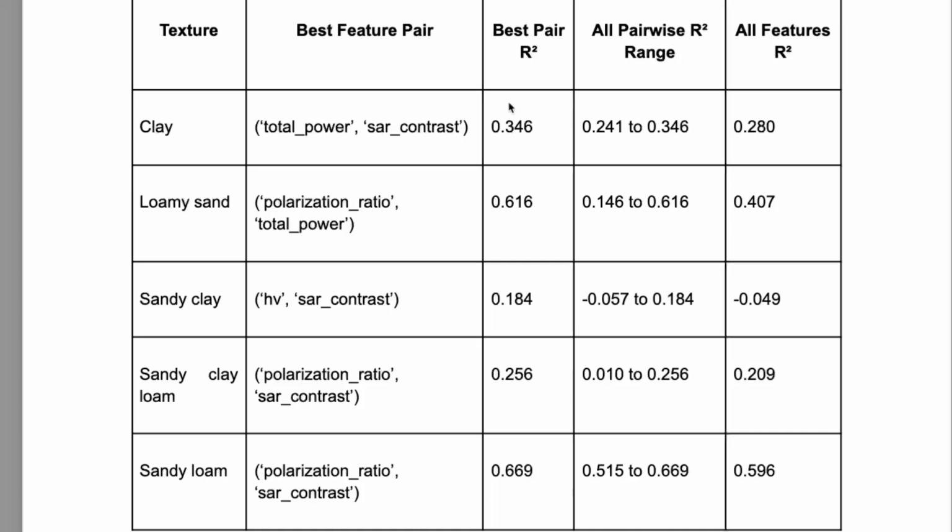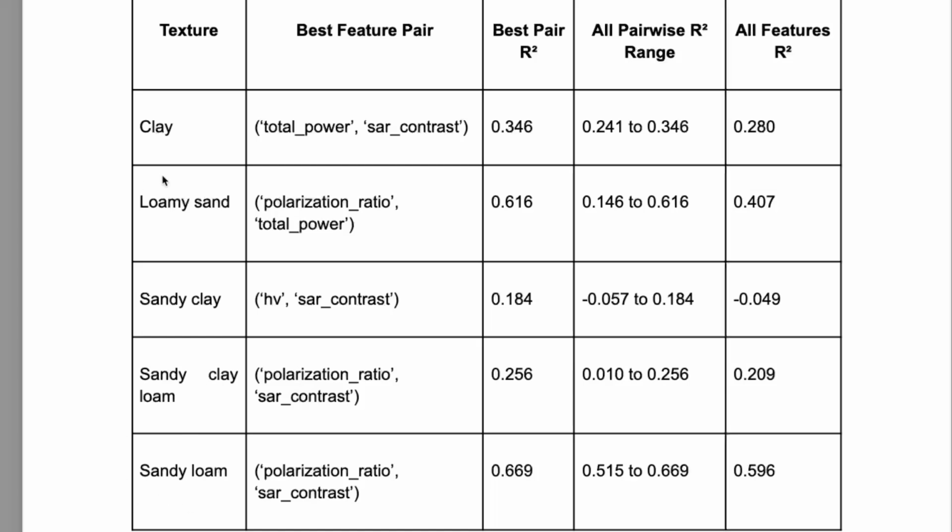Sometimes it doesn't help, but if you look at the best pair R square, it's always better than the all-feature R square except for sandy clay. So in short, this table highlights that, especially for sandy soil, picking the right input is important, and also training the model on soil-texture-specific data is important if we have sandy soil.